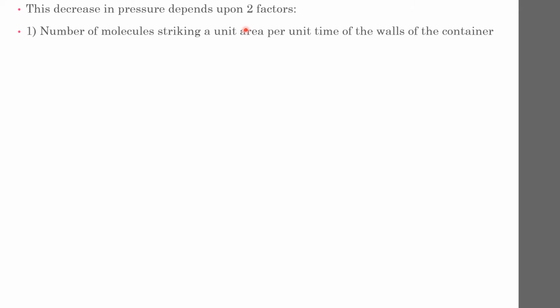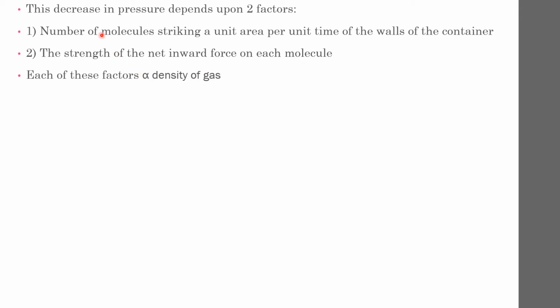This decrease in pressure depends upon two factors: the number of molecules striking a unit area per unit time of the walls of the container, and the strength of the net inward force on each molecule. Both these factors are proportional to the density of the gas, which we denote as rho.